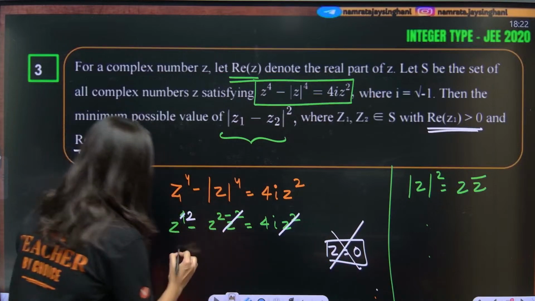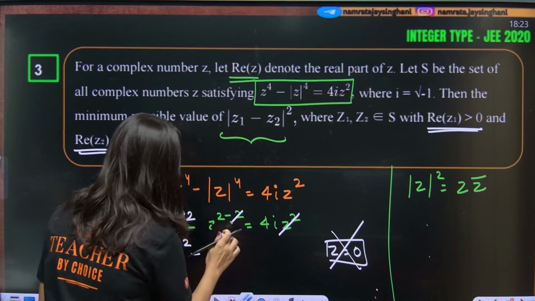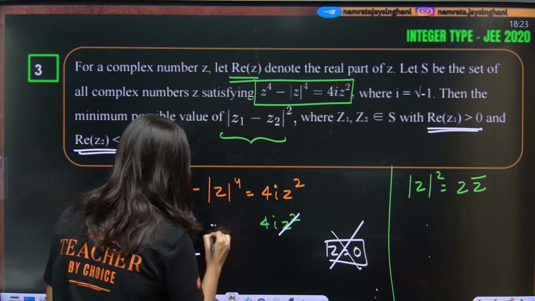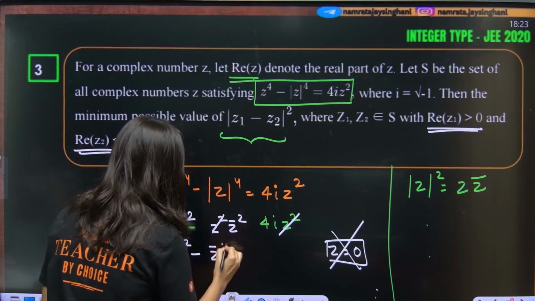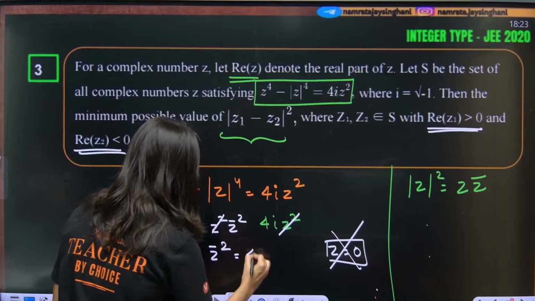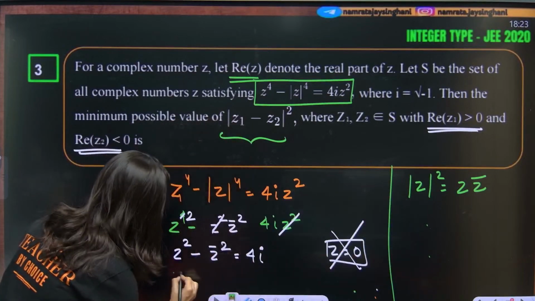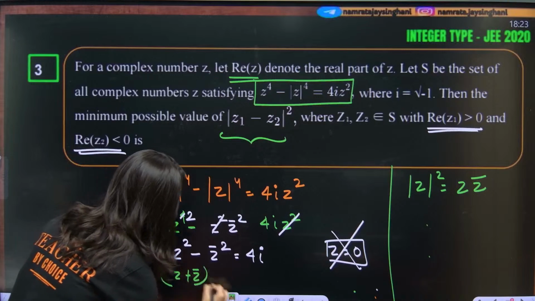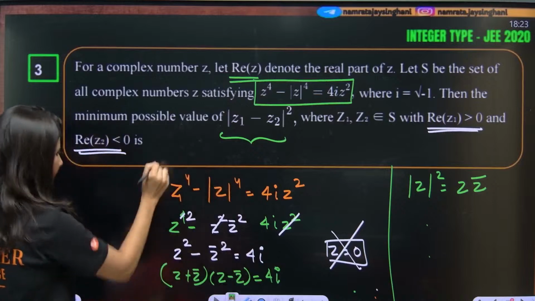Now from here, you will get z square minus mod z bar square equals 4 iota. Now a square minus b square, my dear students: (z plus z bar)(z minus z bar) equals 4 iota.